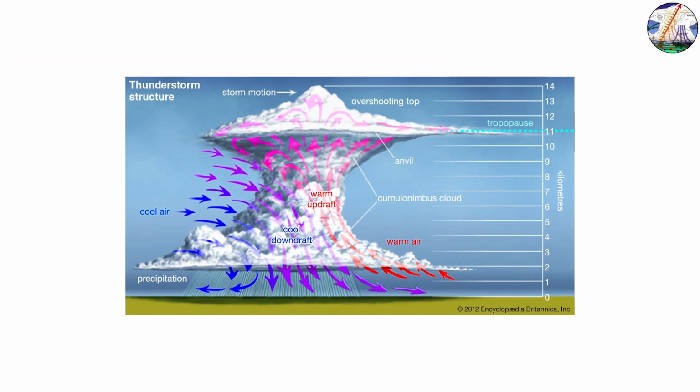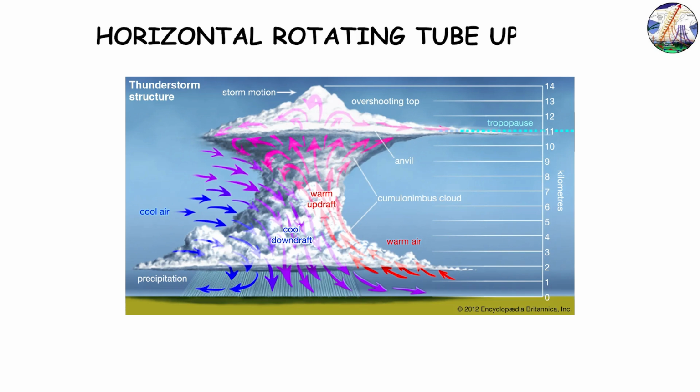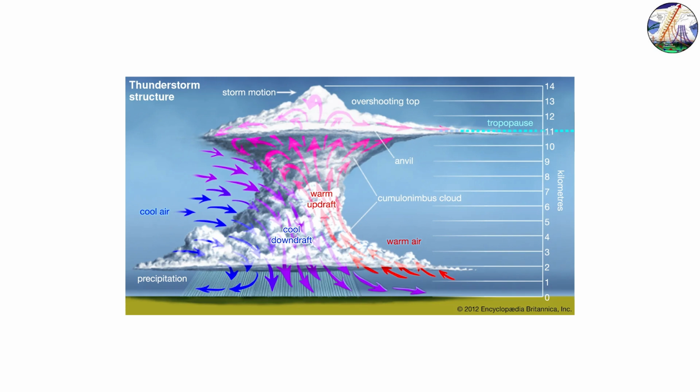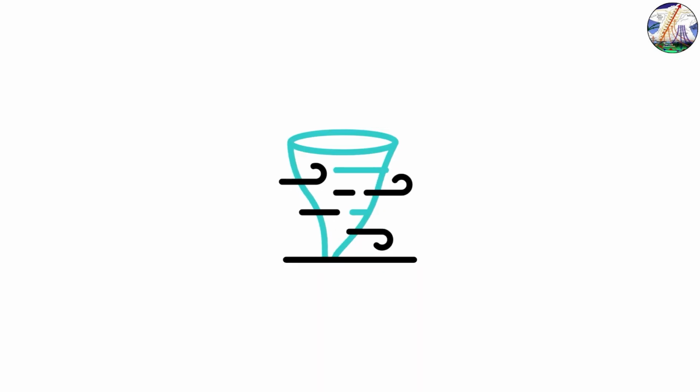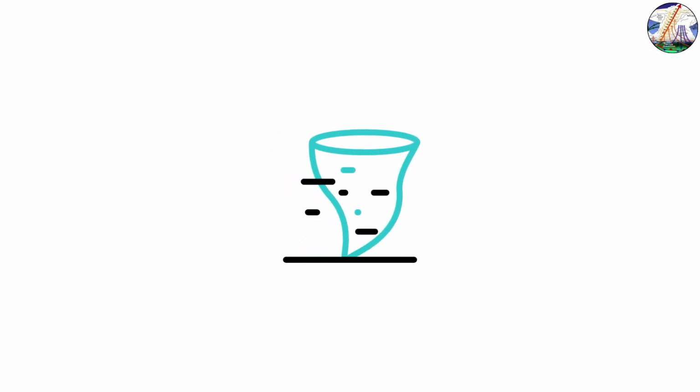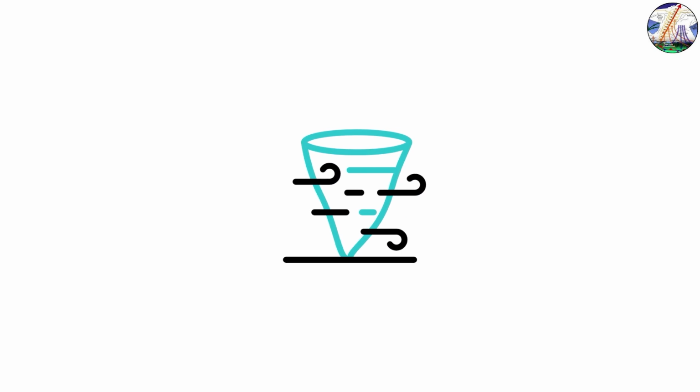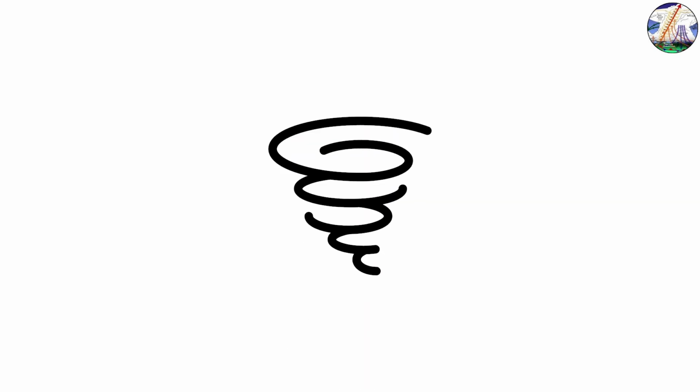The powerful updrafts in a thunderstorm can tilt that horizontal rotating tube upward. As the warm, moist air rapidly rises, it pulls the spinning air into a vertical orientation. Once the rotation is vertical, it can begin to intensify and tighten, much like an ice skater spins faster when pulling in their arms. This tilting is a key moment in the birth of a tornado because it transforms the invisible rotation into something that can reach from the cloud base to the ground.